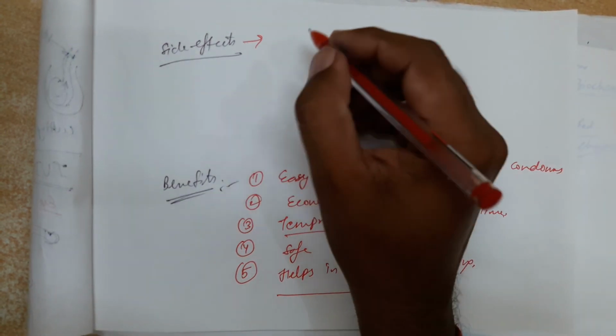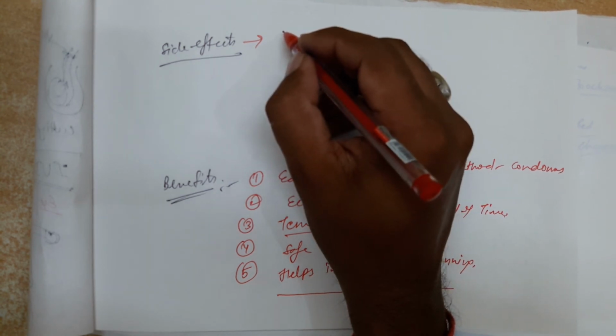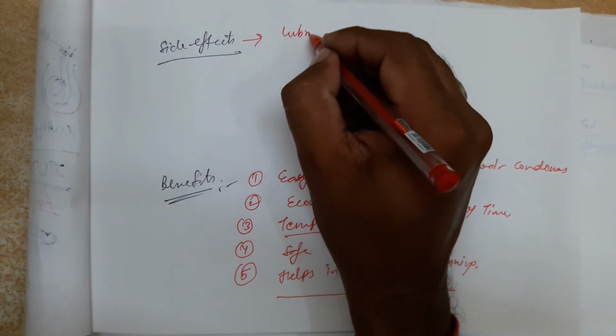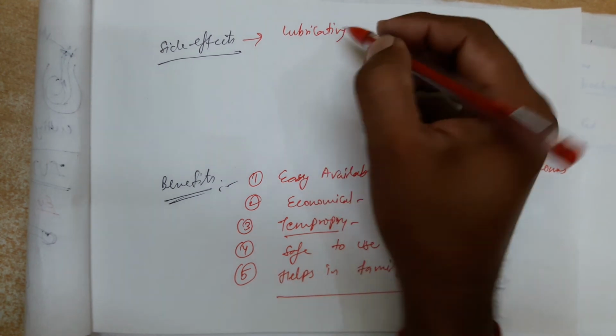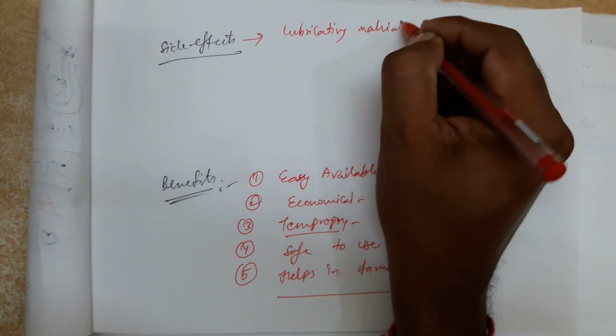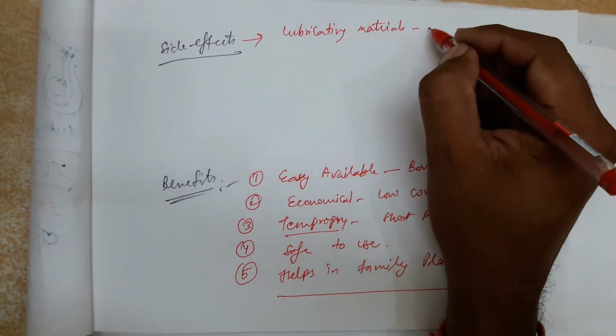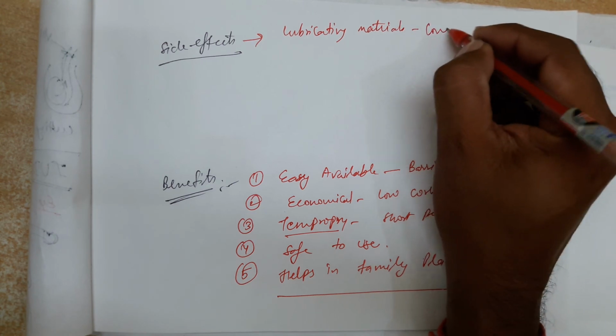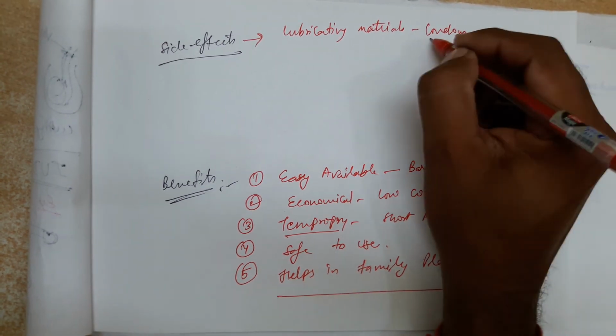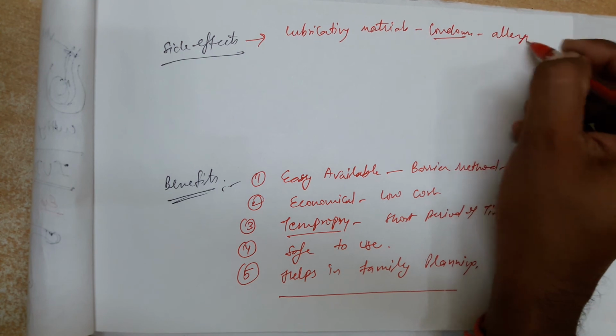Okay, and the last, side effects. Side effects: sometimes the lubricating materials of which one? Condoms can create allergy.